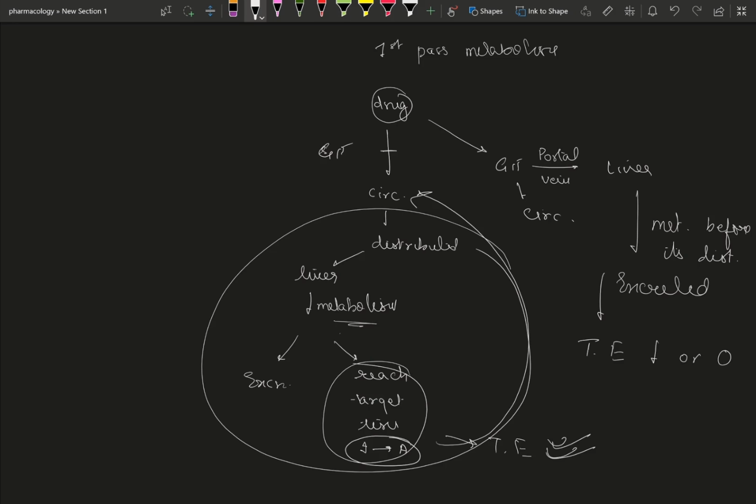So enterohepatic circulation kind of makes the drug long acting, therefore it is beneficial, whereas first pass metabolism is not at all beneficial. We need to use such drugs that are having low first pass metabolism.